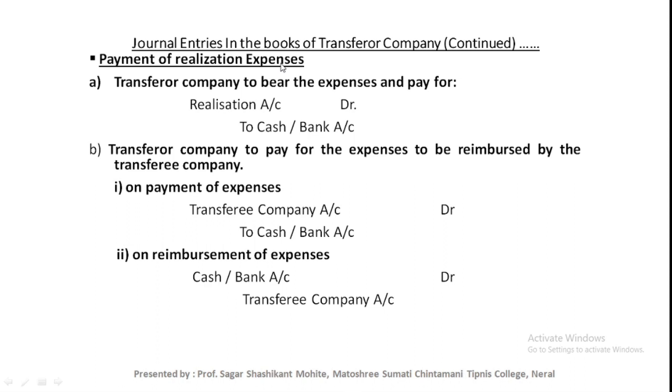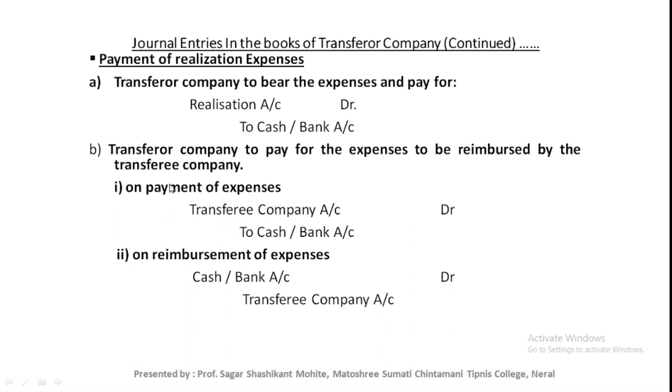Now there are three situations related to realization expenses. The first situation is that the transferor company bears the realization expenses and pays for them. The second situation is that the transferor company pays the expenses and is reimbursed by the transferee company.